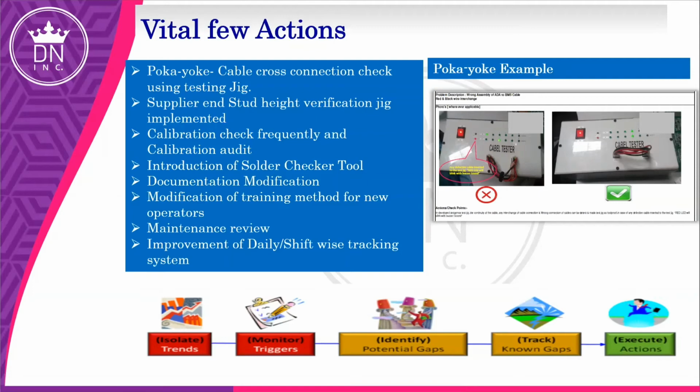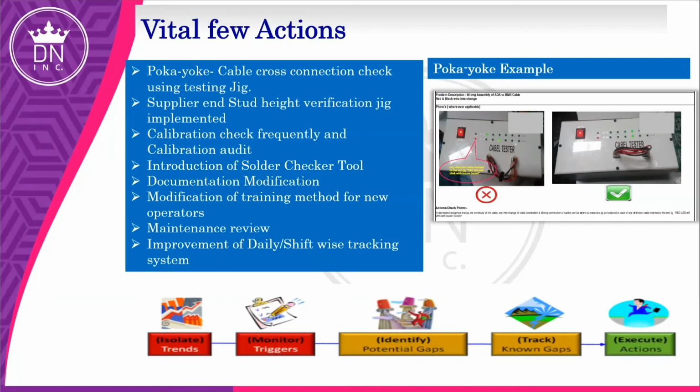So it's easy to identify where the problem is. This jig we implemented played a major role in improving our customer complaints. Before doing any assembly, all the cables must go through this test. We made it mandatory.